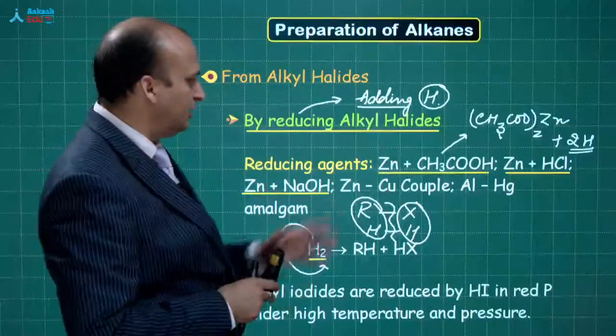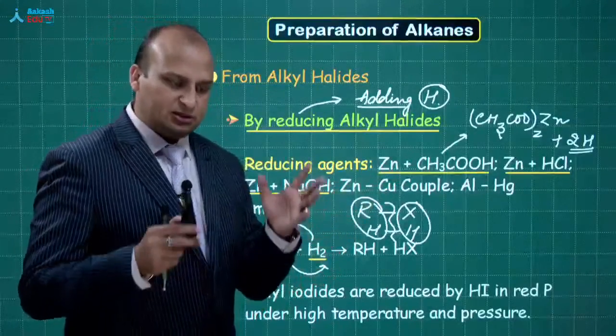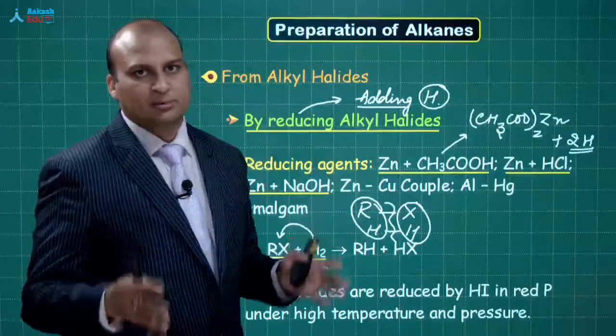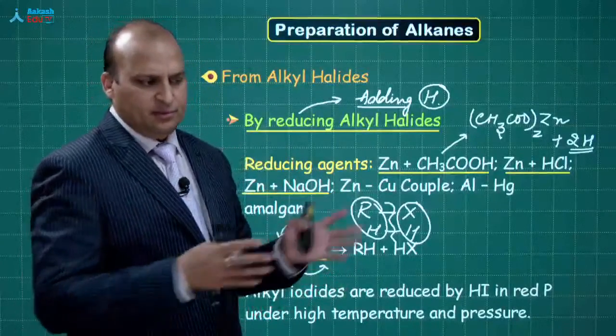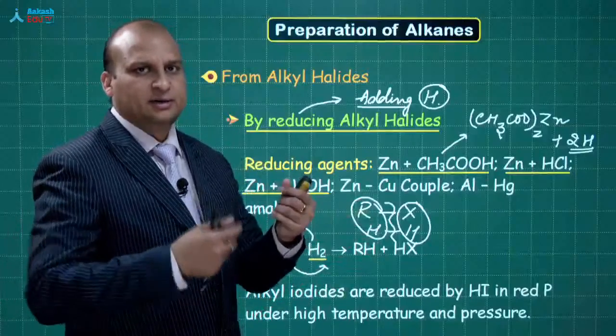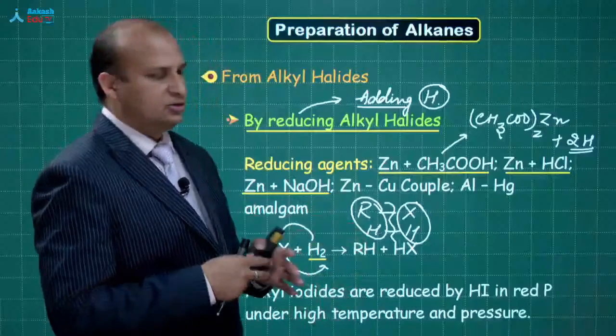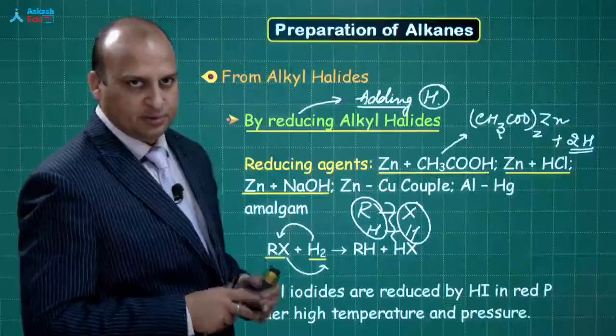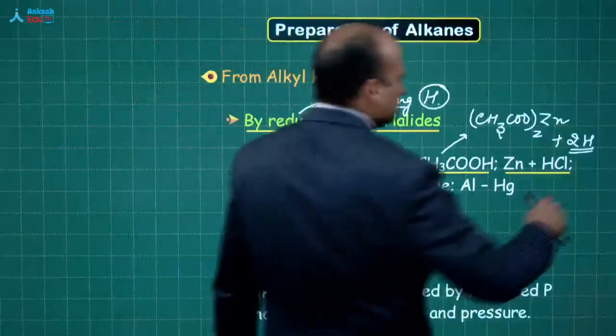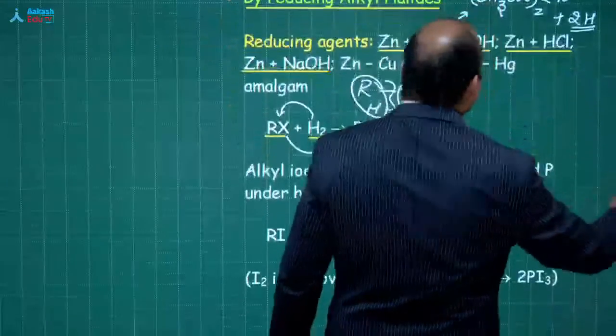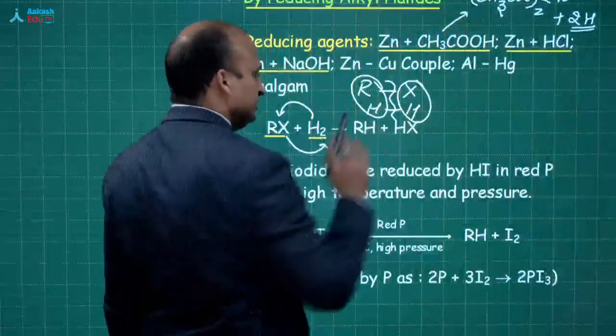Okay, so whenever they say couple, understand that you basically are talking about an electrochemical cell. It will be an electrolytic cell wherein the gases are being released out. So the hydrogen gas gets released and that hydrogen is basically used for reduction purpose. Clear? Okay. So this is point number 1, that what is the use of all these reducing agents, how this